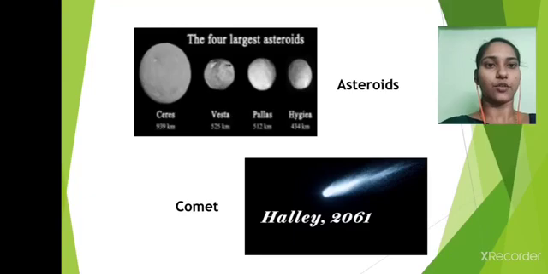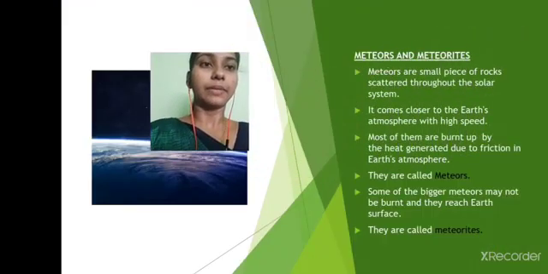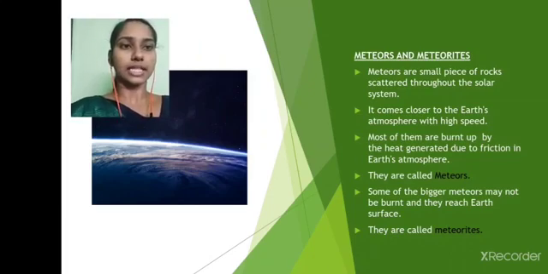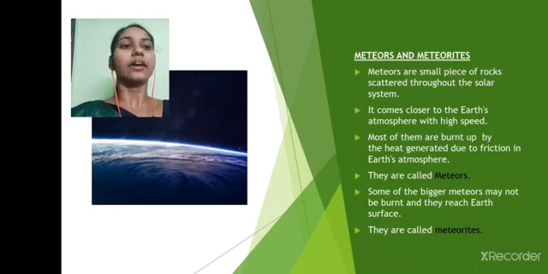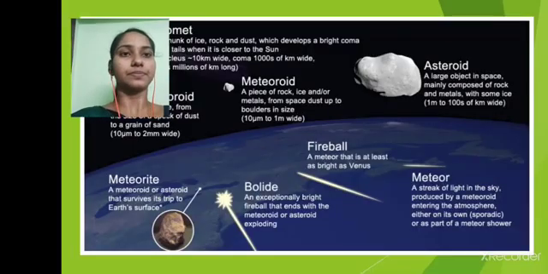These are the pictures of asteroids and a comet. Then meteoroids and meteorites. Meteoroids are small pieces of rock scattered throughout the solar system. They come closer to the Earth's atmosphere at high speed. Most of them are burned up by the heat generated due to friction in Earth's atmosphere. They are called meteors. Some of the bigger meteors may not burn up and they reach Earth's surface. They are called meteorites. This picture shows meteoroid, meteorite, meteors, asteroids and comet.